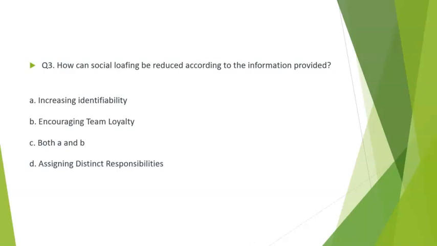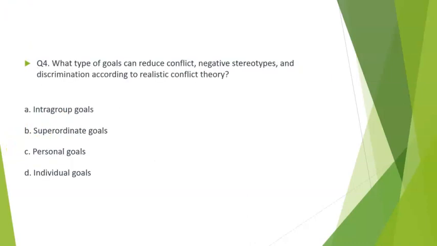Let's look at question 3. How can social loafing be reduced according to the information provided? Let's look at the options. Option A, increasing identifiability, option B, encouraging team loyalty, option C, both of the options A and B, and option D, assigning distinct responsibilities. The correct option is option C.